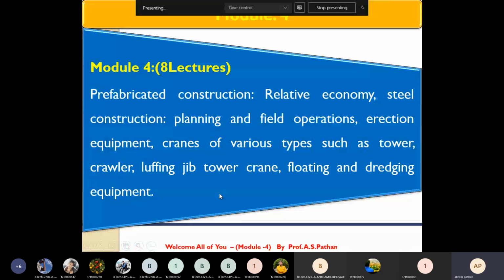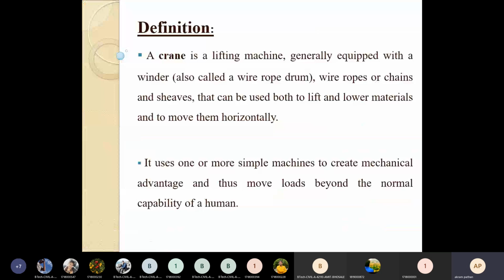If you see the definition of a crane, what do you mean by a crane? All of you know that a crane is a machine by which we can lift a particular load with minimum effort. Okay. So it is generally a mechanical device by which we can lift particular loads.